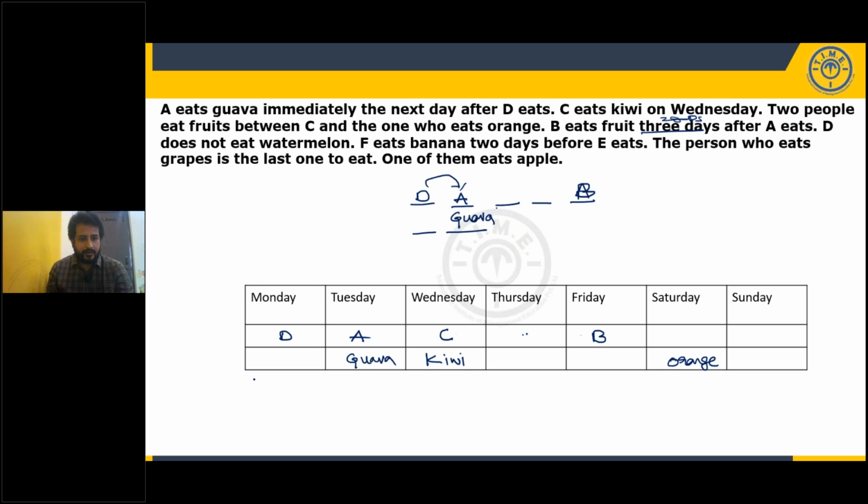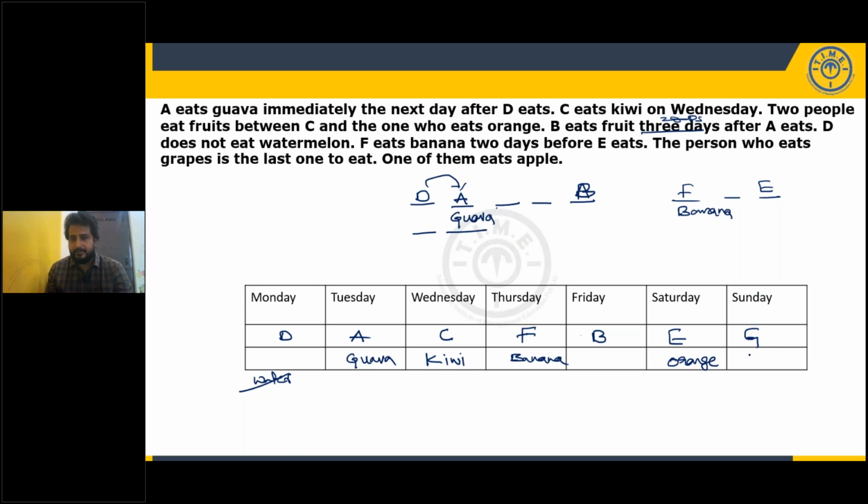D does not eat watermelon. So here it will not be watermelon. Ruled out. Next, if it's banana, 2 days before E eats. So what can I say? If it eats banana, 2 days before E eats. So it should be like this. Where do we have that scope? Thursday and Saturday. So if it eats banana, 2 days before means 1 gap. Here will be E. Who is the only remaining? G, Sunday.